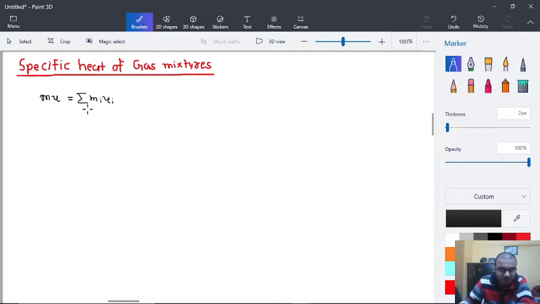This is already done. The next is u is equal to cv into t, so we can utilize this relation here.